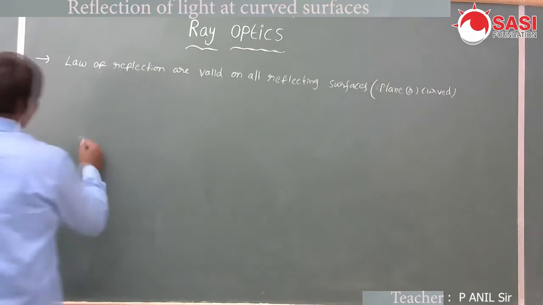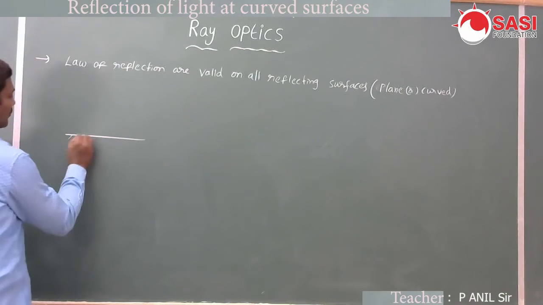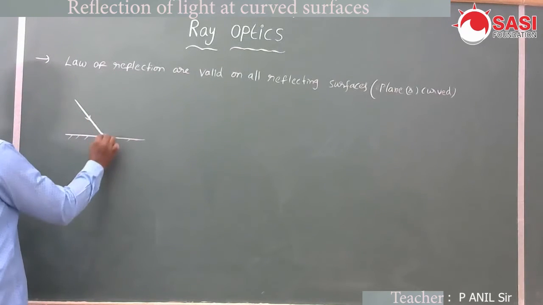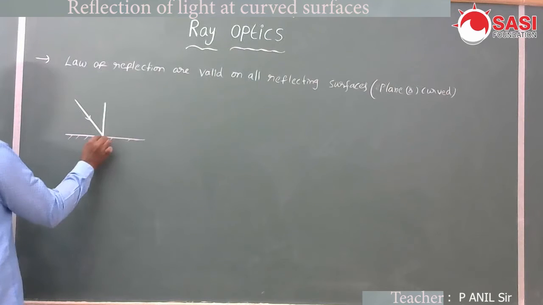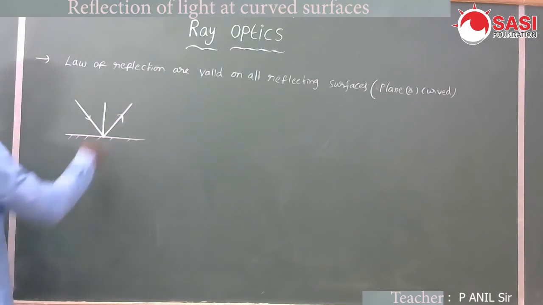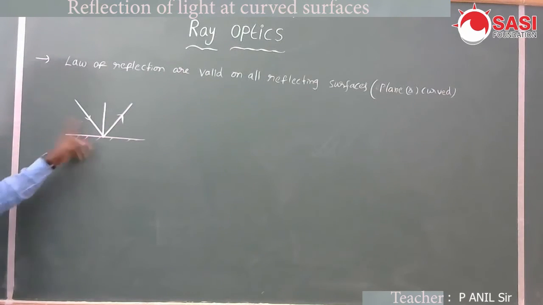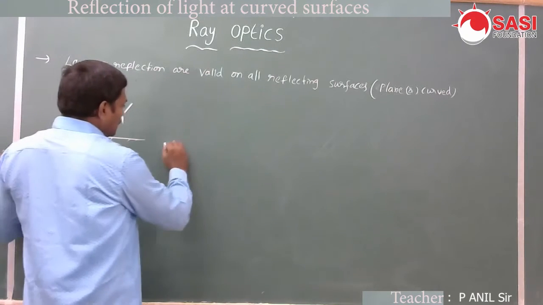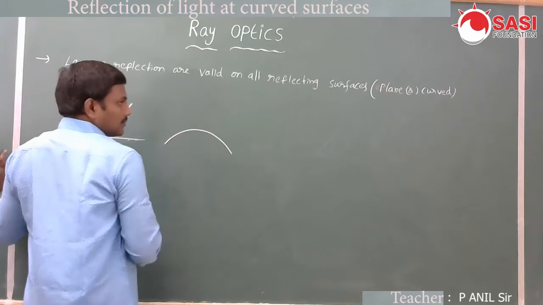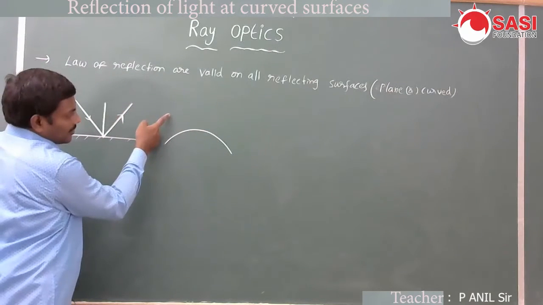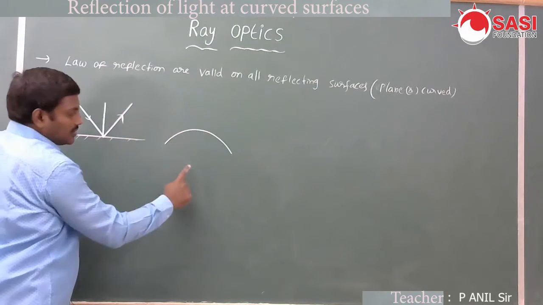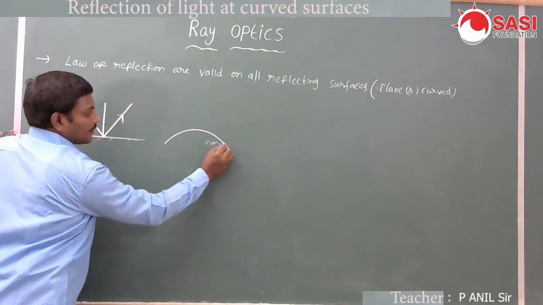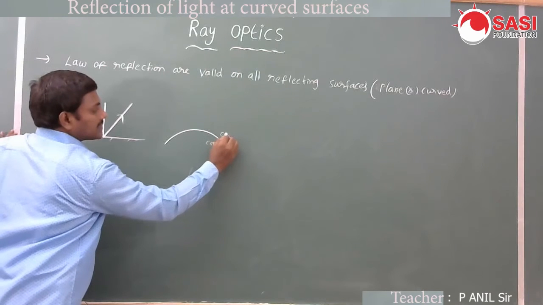Here let us see, this is a plane surface, this is the incident light ray, this is the normal, this is the reflected light ray. Must and should put an arrow mark in the direction of the light ray. Suppose you take a curved surface. This side is the concave surface, and this is the convex surface.